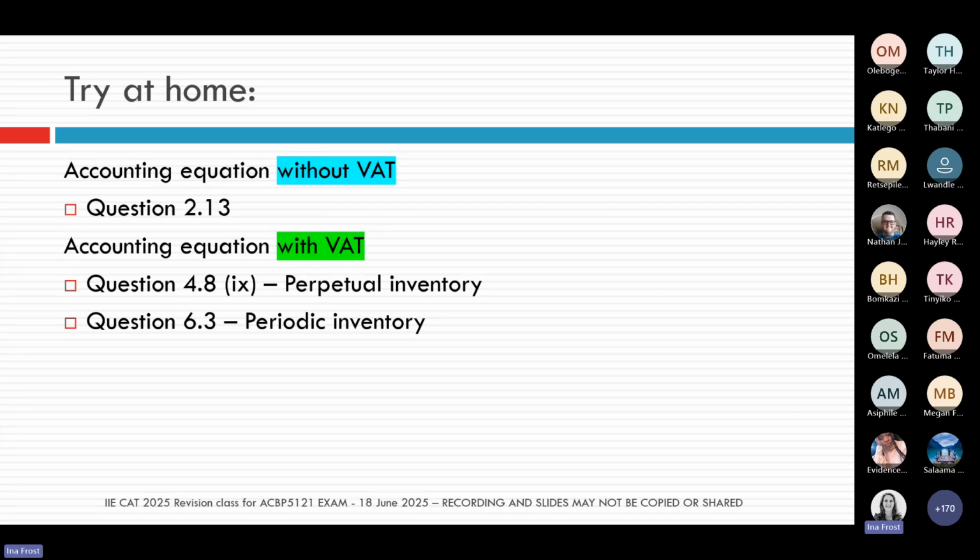In Learning Unit 2, we look mostly at the questions without VAT, but in Learning Units 4 and 6, they have also given you accounting equation questions with VAT. And then, of course, you need to be able to do the accounting equation for both inventory systems as well. So make sure that you are also revising these types of questions for your upcoming assessment.